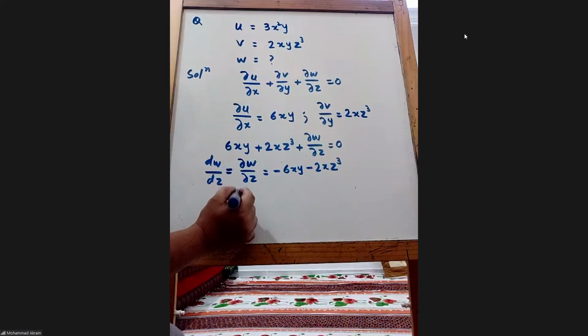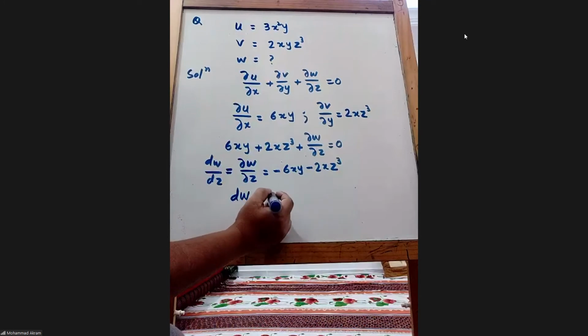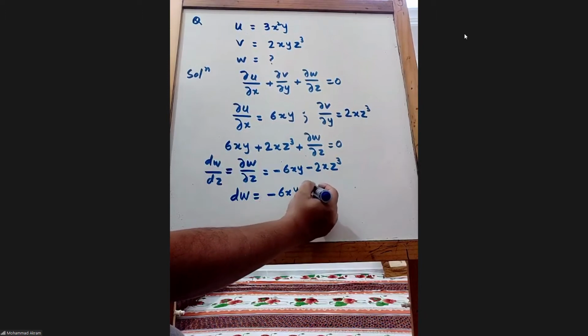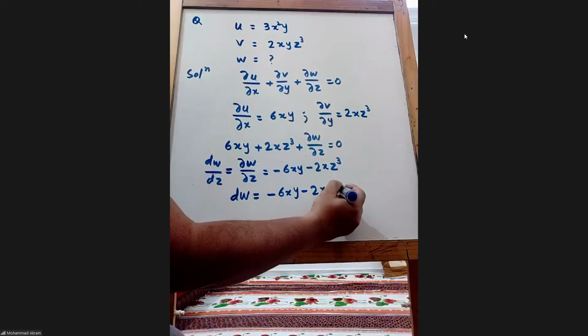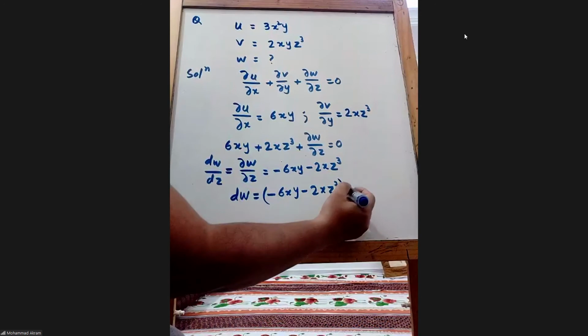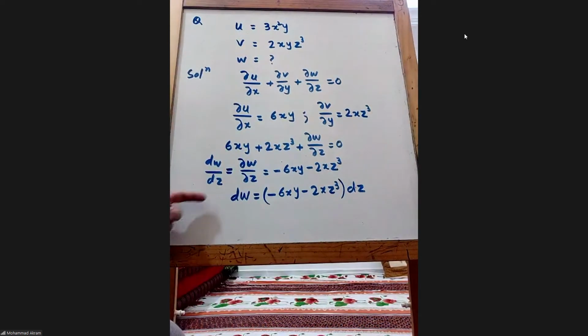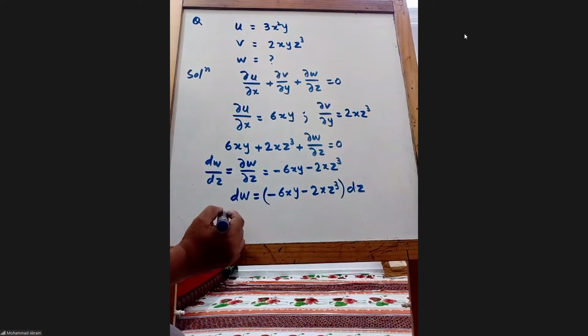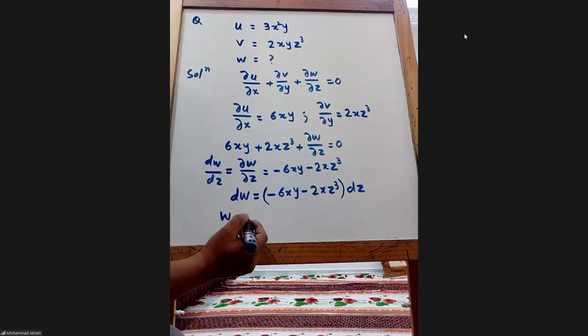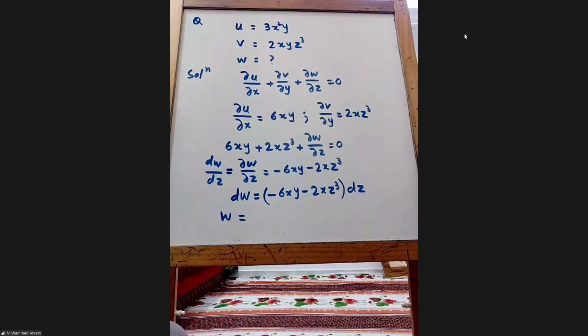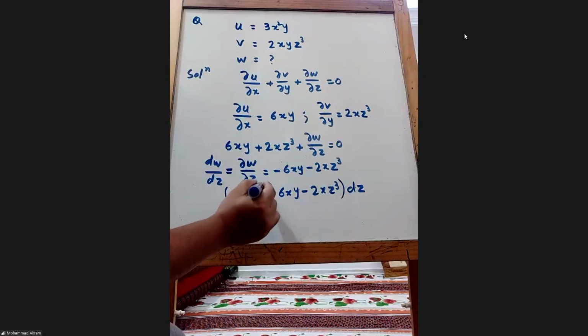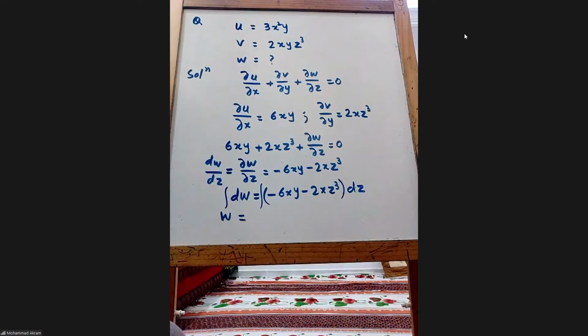So can I write that dw is equal to minus 6xy minus 2x z cube dz? Now I want w. What should I do? Integrate with z.